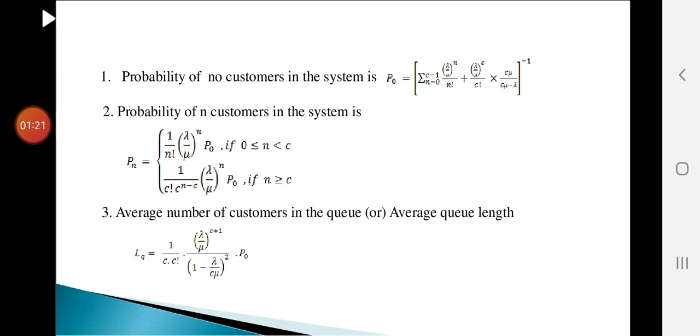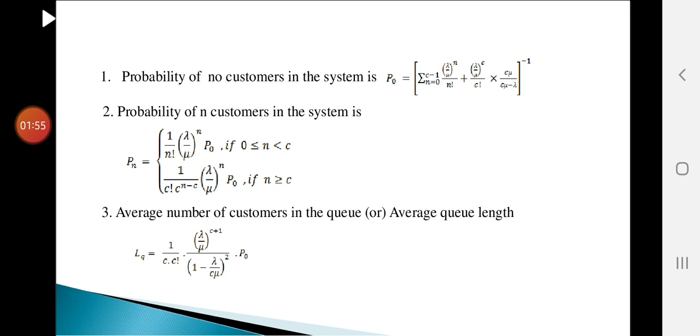Next, formulae. Probability of no customers in the system, that is P naught, which is equal to the summation n equal to 0 to C minus 1 of (lambda by mu) whole power n by n factorial, plus (lambda by mu) whole power C by C factorial into C mu by (C mu minus lambda), the whole inverse. We can write it like that also: P naught equals 1 divided by [summation n equal to 0 to C minus 1 of (lambda by mu) whole power n by n factorial plus (lambda by mu) whole power C by C factorial into C mu by (C mu minus lambda)].